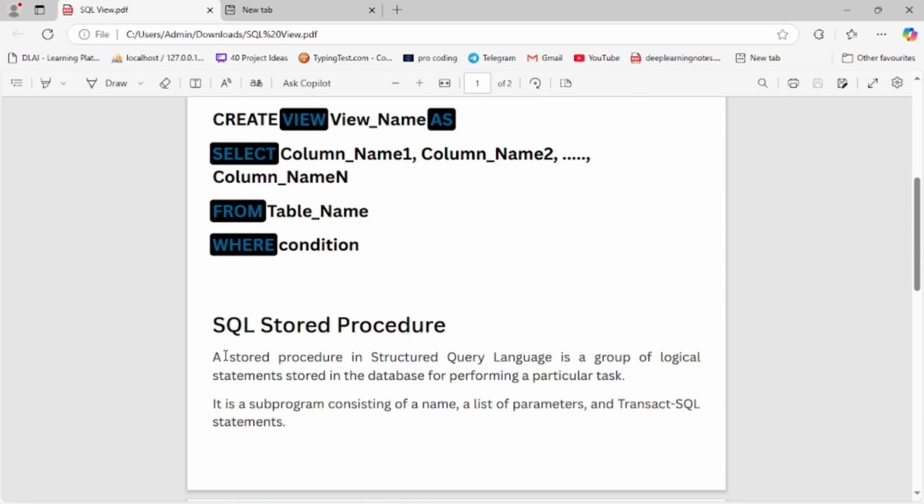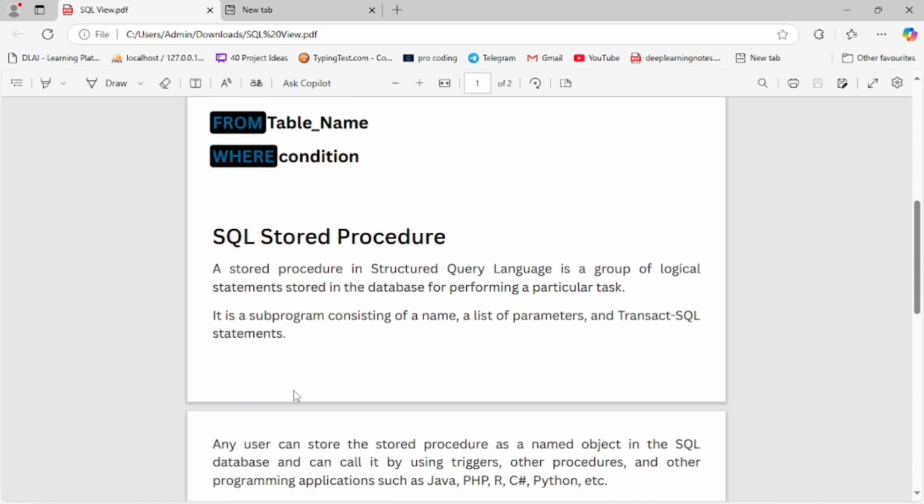Now let's move to the SQL stored procedure. A stored procedure in a structured query language is a group of logical statements stored in a database for performing a particular task. It is a subprogram consisting of a name, a list of parameters and Transact-SQL statements.